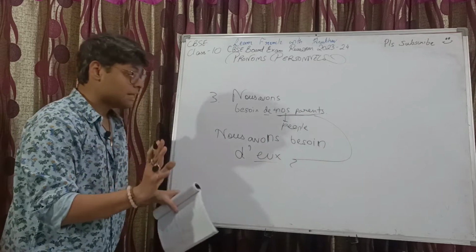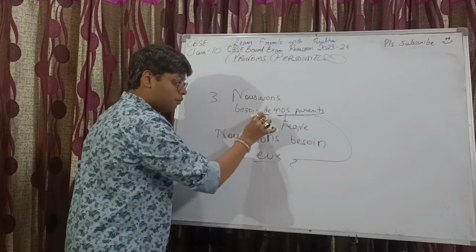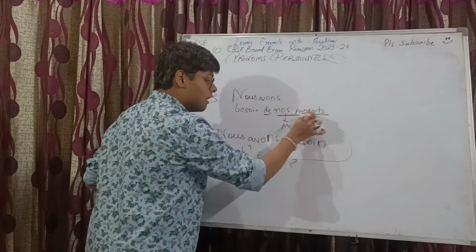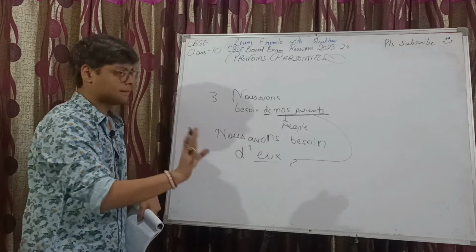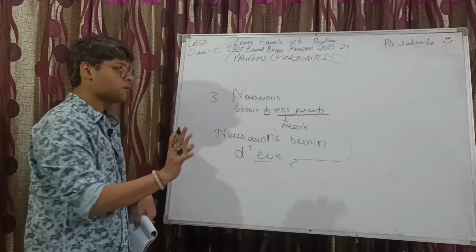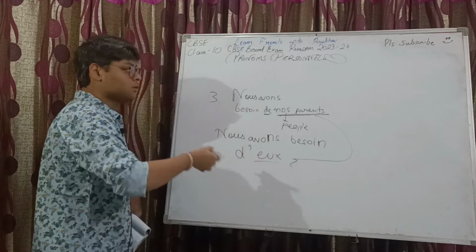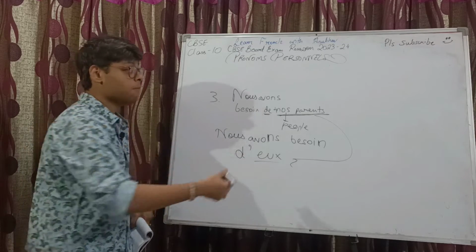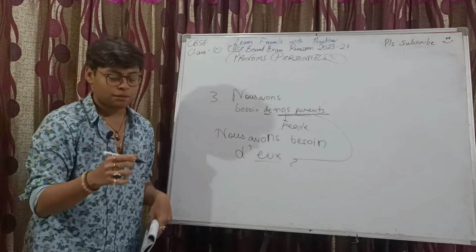Now, keep this thing in mind. When you have "de" followed by a person, be it singular or plural, if such a scenario appears in front of you, you may be tempted to use the pronoun "en", "nous en avons besoin", but that would be wrong because the noun is a person and "en" doesn't really replace a person.